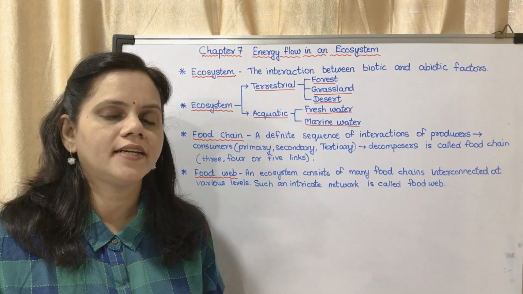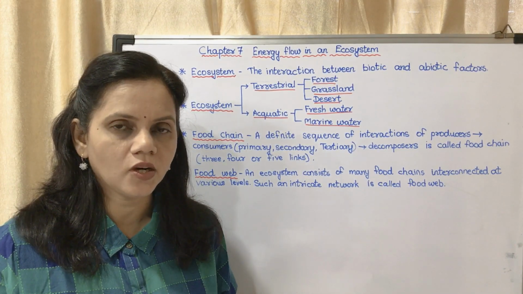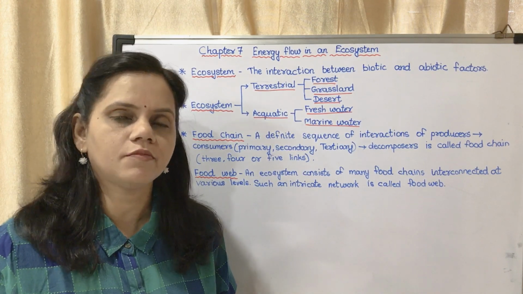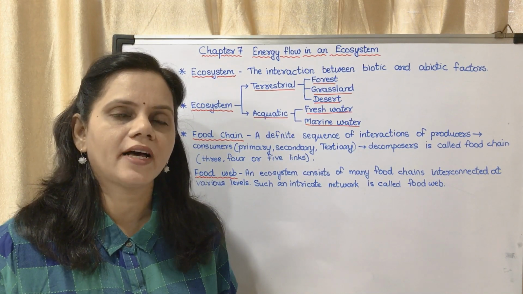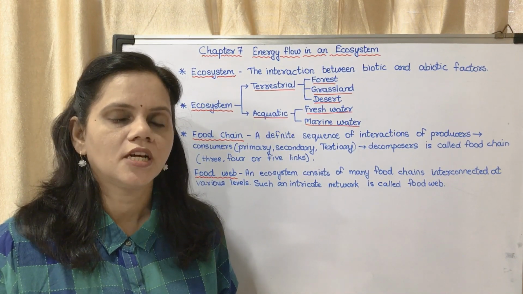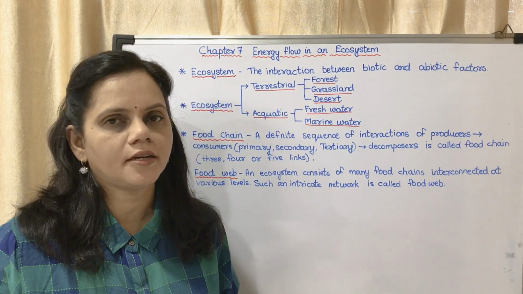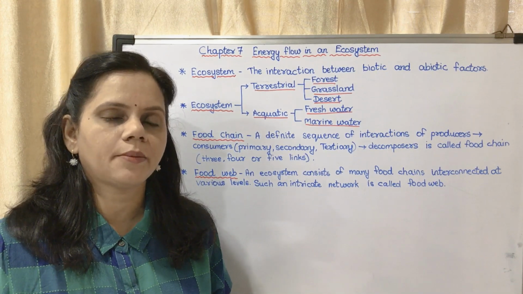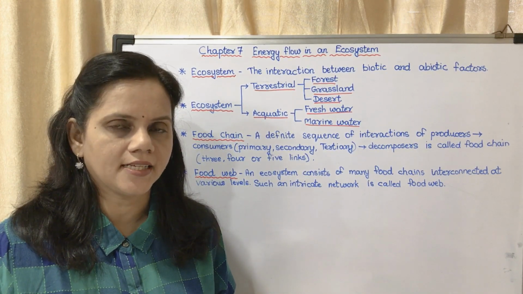For example, plants and animals make use of oxygen from the atmosphere, and it is given back to the atmosphere in some way or the other. So it is a cycle, said to be biogeochemical cycles. So through the biogeochemical cycles, the biotic and abiotic factors interact with each other. In this chapter we are going to study about biogeochemical cycles.